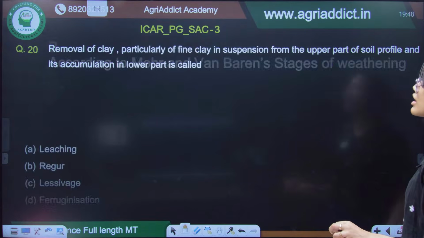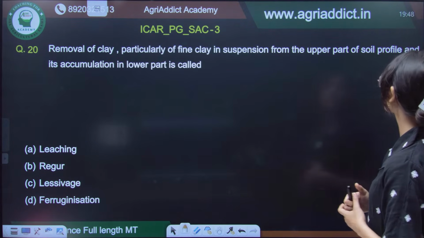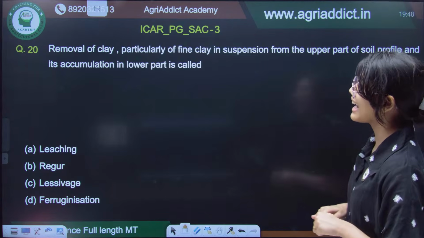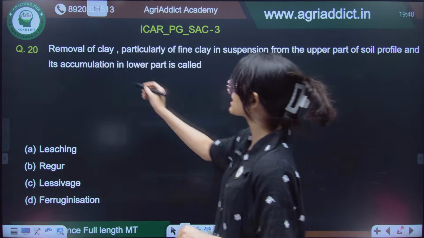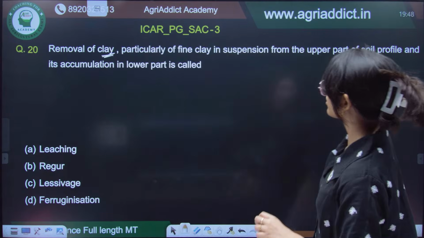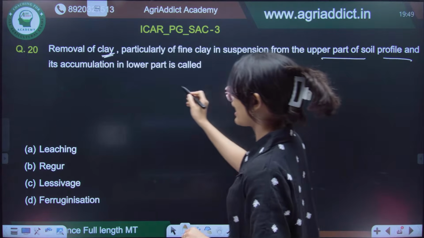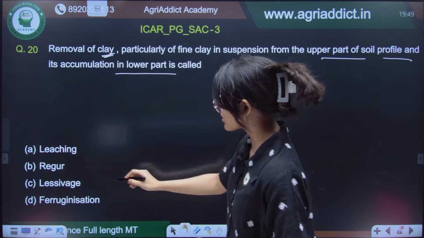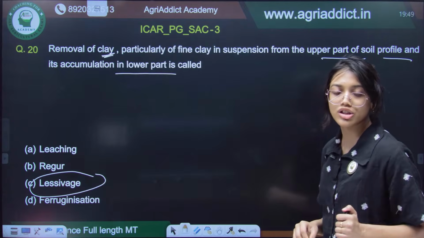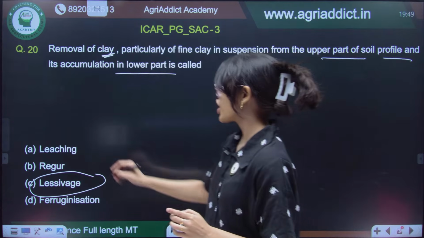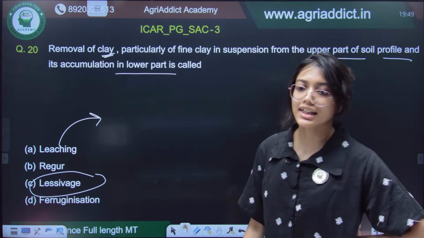Now, removal of clay, particularly of fine clay in suspension from the upper part of the soil profile and its accumulation in the lower part is called. So, they are stating the clay removal in suspension from the upper part of the soil profile and its accumulation in the lower part. This is a very important term which is called lessivage. Now, what is leaching? Yes, C is the answer.